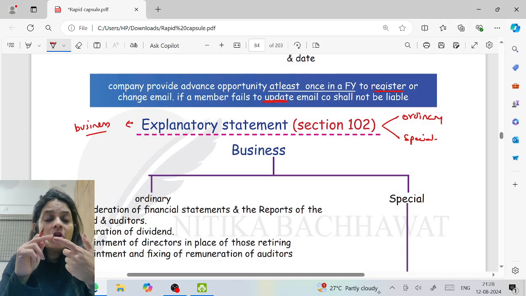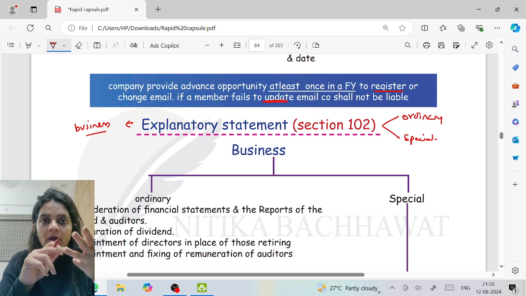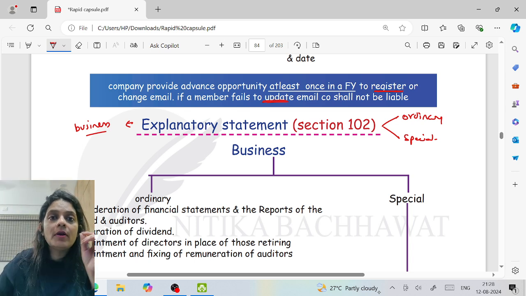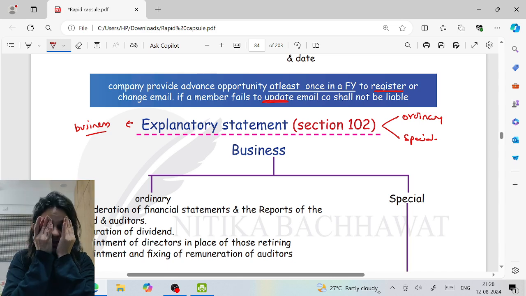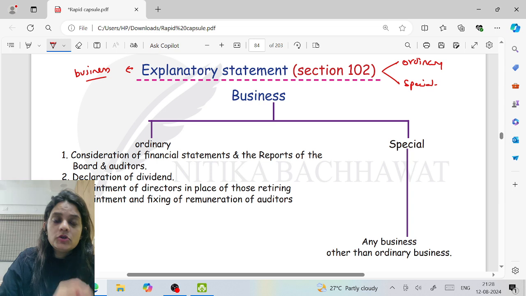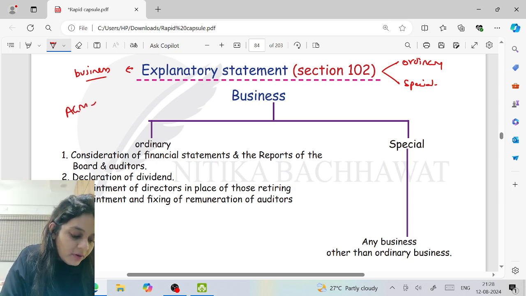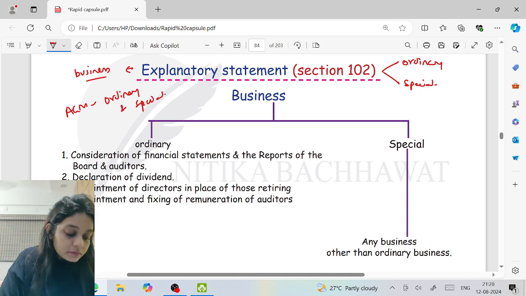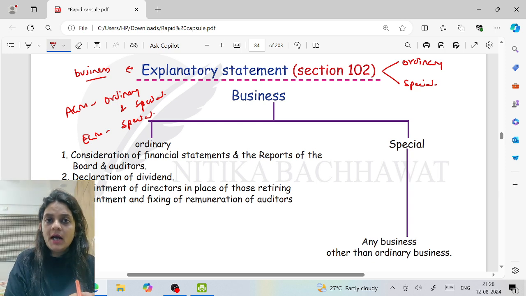First, consideration of financial statements and the reports of the board and auditors. Second, declaration of dividend. Third, appointment of directors. Fourth, appointment and fixing of remuneration of auditors. Other than these four, every business is a special business. At the AGM, we conduct both ordinary and special business. But at the EGM, we conduct special business. Can we not conduct ordinary business at the EGM? No, we can, but whatever business we conduct at the EGM is a special business.